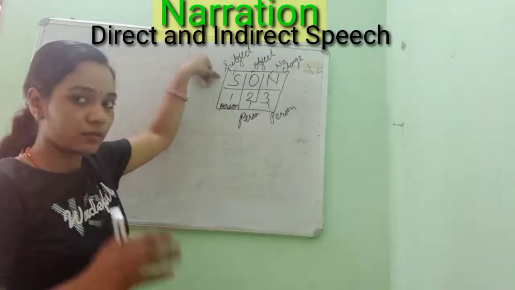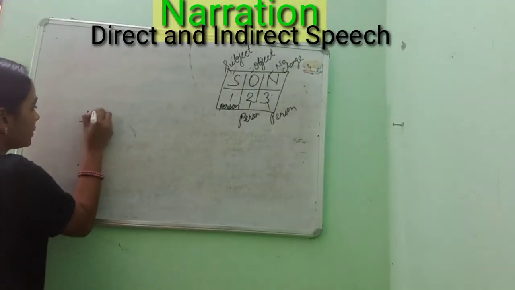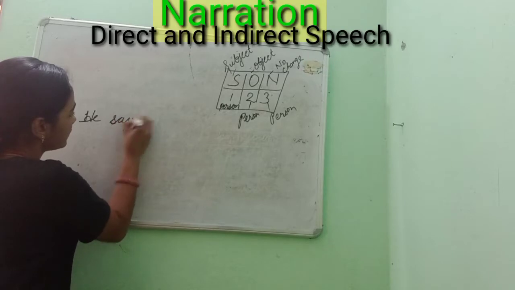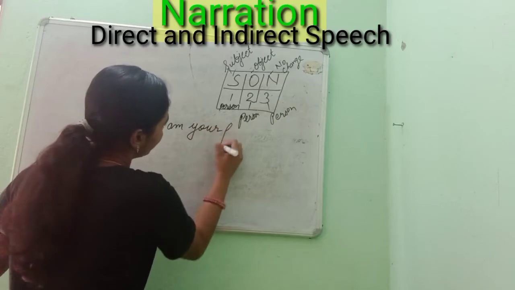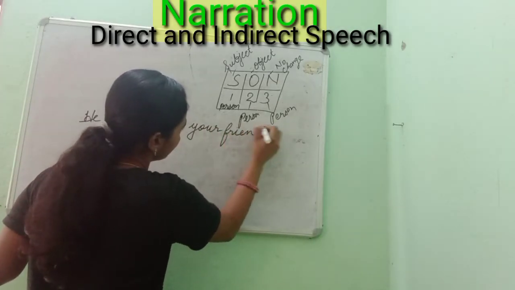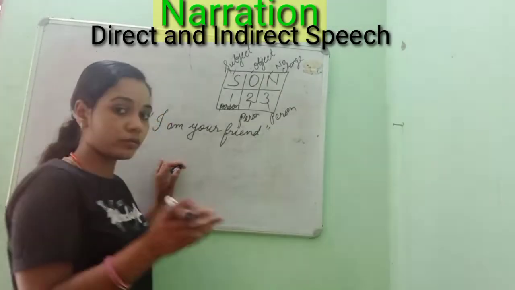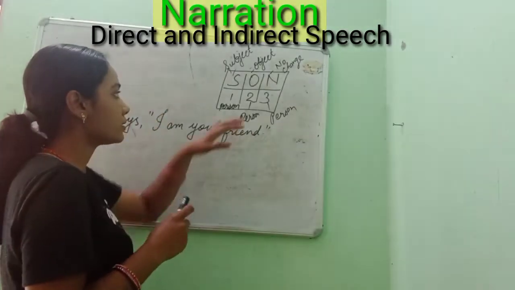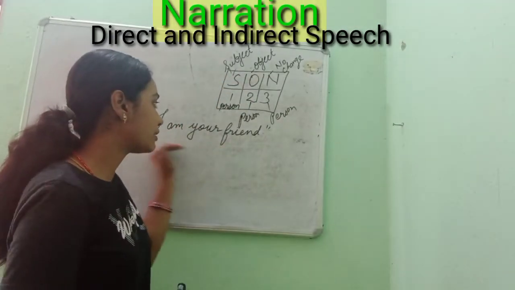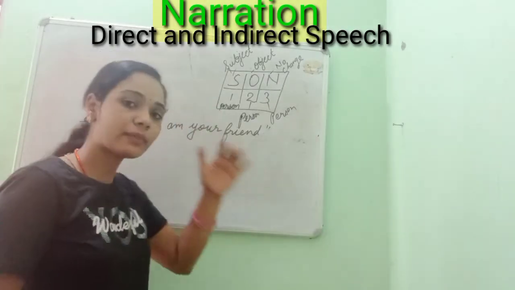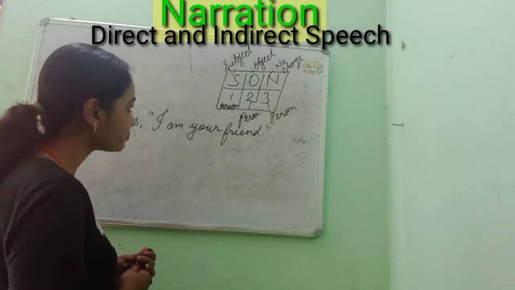Yes, when I talk about reported speech, as I had written here, he says, same sentence I am writing, "I am your friend." Okay, inverted comma. This is direct speech. So when I said first person, second person, third person, and subject, object, no change, you always see that this statement which is under inverted comma will have a subject, it may have an object also. Here also you may see that "he says," that is the reporting verb.